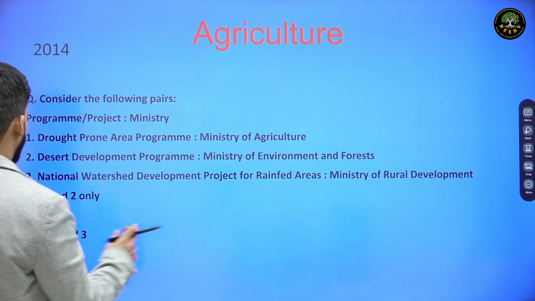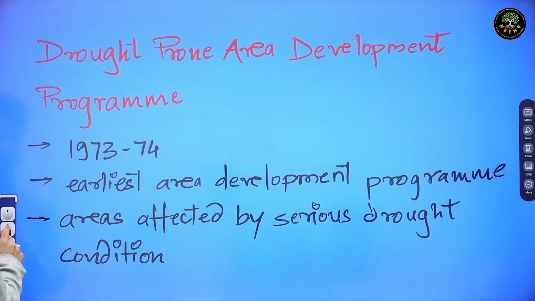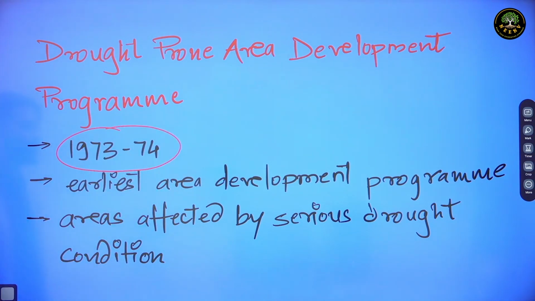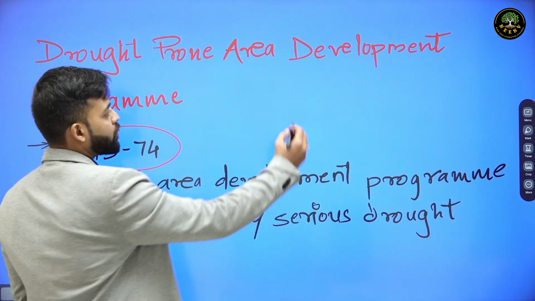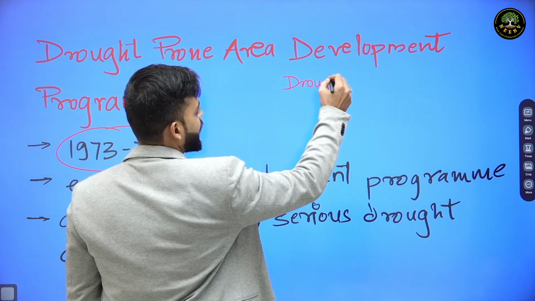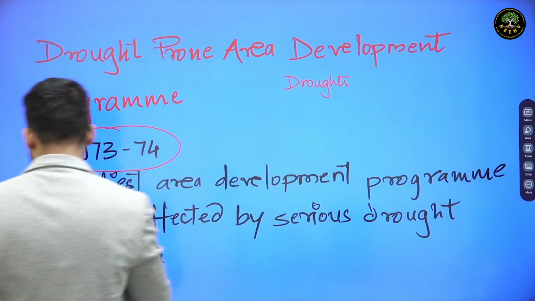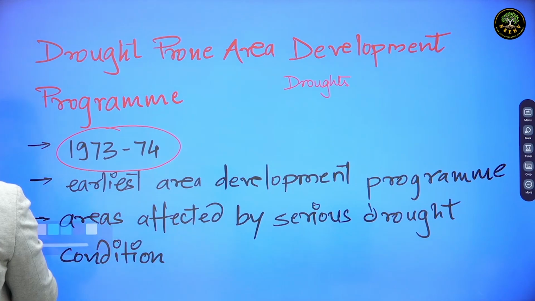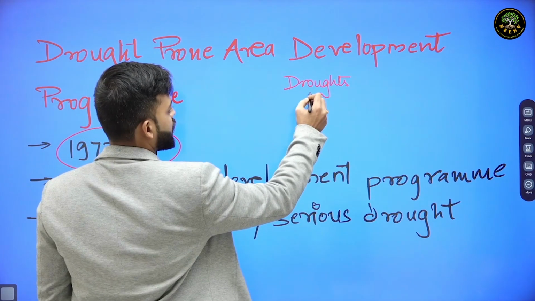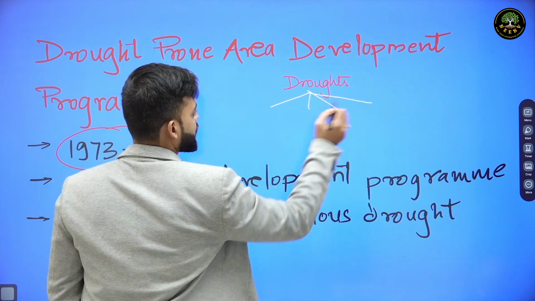First is Drought Prone Area Program. Drought Prone Area Program was launched in the year 1973-74 to basically counter drought or to develop areas affected by droughts. Now there are 3-4 types of droughts which are caused because of various reasons.